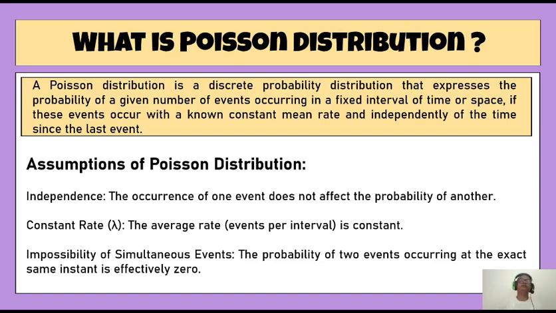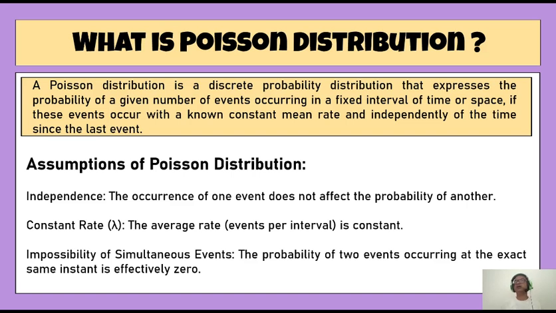Now let us look at the Poisson distribution. What is a Poisson distribution? A Poisson distribution is a discrete probability distribution. Discrete means the random variable we are considering takes discrete values only. That means it takes integral values like 0, 1, 2, and so on. It expresses the probability of a given number of events occurring in a fixed interval of time or space. That means with the help of this distribution, we can compute the probability of, for example, one failure or two failures in a particular hour, if these events occur with a known constant mean and independent of the time since the last event.